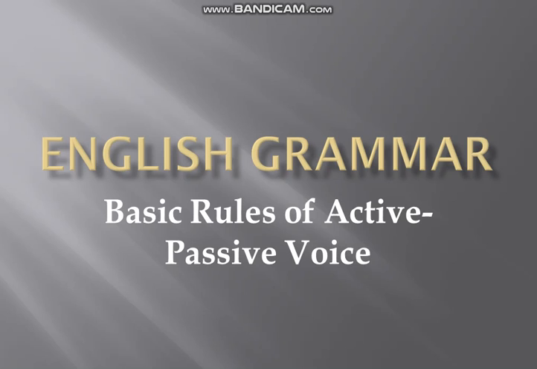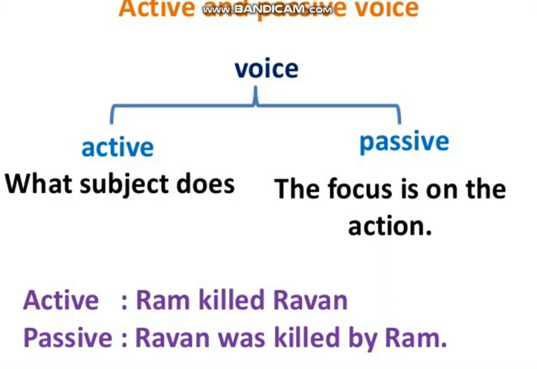As in our previous class, we have discussed an introduction to active and passive voices. Here we are going to discuss the basic rules of active and passive voice. As you remember, active voice consists of sentences in which the subject is the doer of an action. It focuses on what the subject does, and the subject is active. That's why we call it active voice. And in passive voice, the focus is on the action and the subject is not that important for us. It is passive in the sentence. That's why we call it passive voice.